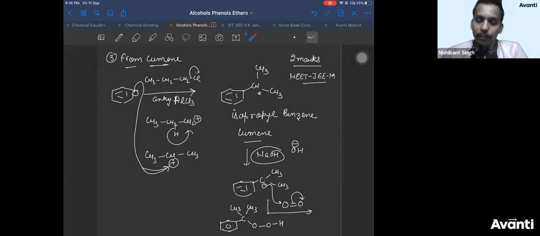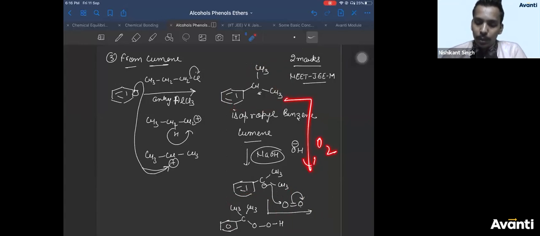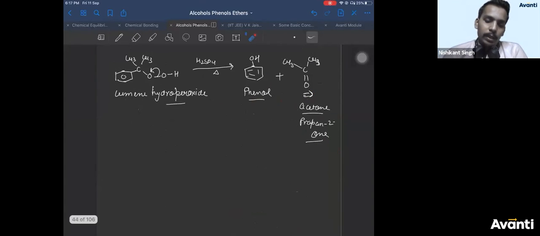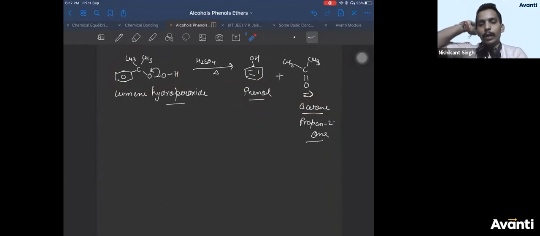Which steps should we write for boards? Boards should always start from cumene. So there are two steps. Directly, cumene is treated with oxygen. Cumene plus O2 gives you cumene hydroperoxide, first step. Then cumene hydroperoxide gives you phenol plus acetone, second step. So you have only two steps in boards, 2 marks.